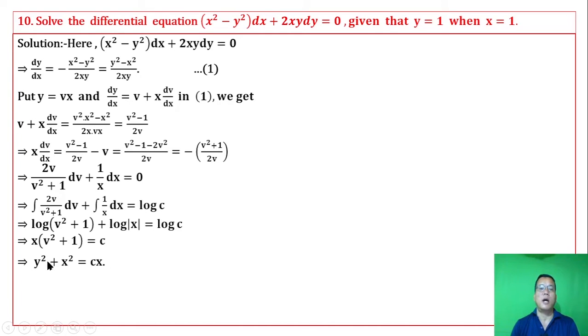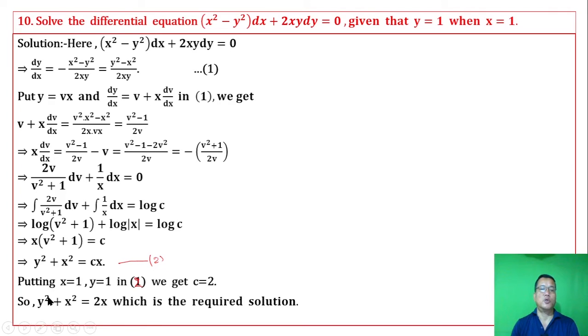Putting x equal to 1 and y equal to 1 in this equation, which must be equation 2, we get x equal to 2, which is the required solution.